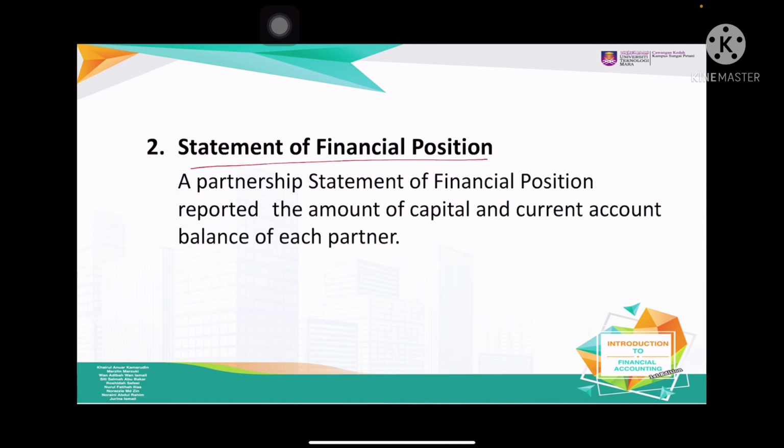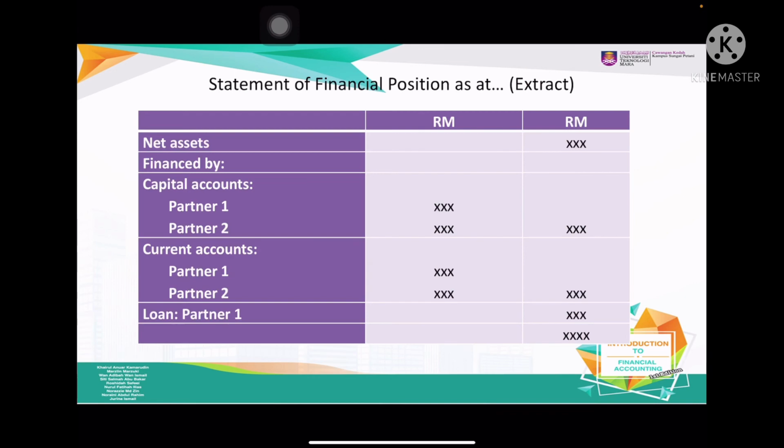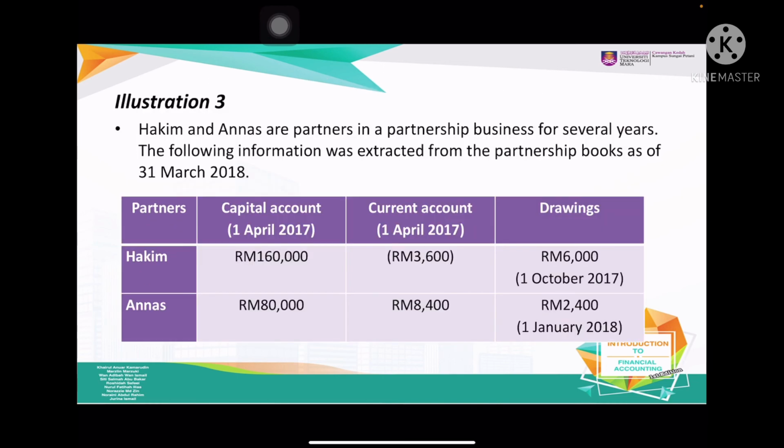Alright, statement of financial position. A partnership statement of financial position reports the amount of capital and current account balance of each partner. So this is the difference from previously. Previously we just had one capital account, but now we have capital accounts for partner 1 and partner 2. Previously we only had net profit, but now we have current accounts for partner 1 and partner 2. Loan also, if only partner 1, then partner 1. If we have partner 1 and partner 2, we have to state partner 1 and partner 2. So this is the difference.